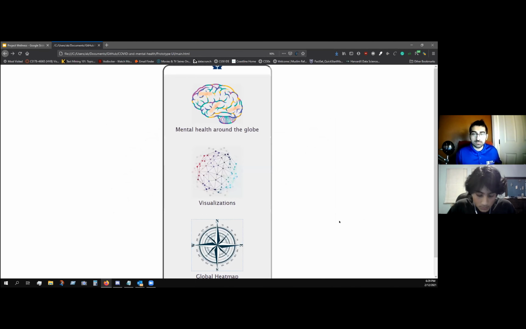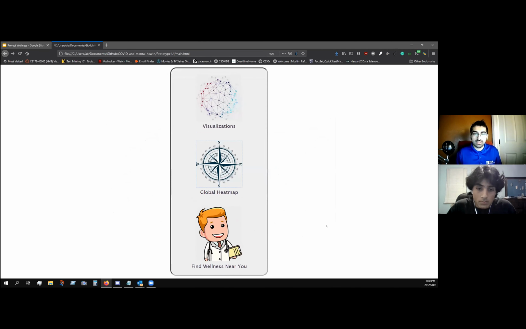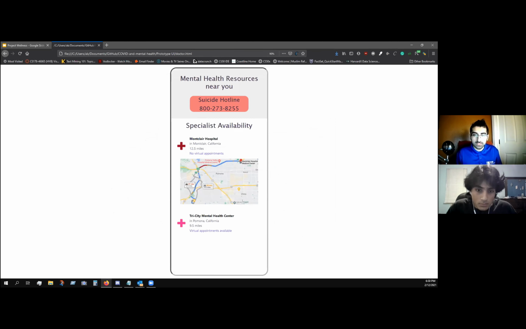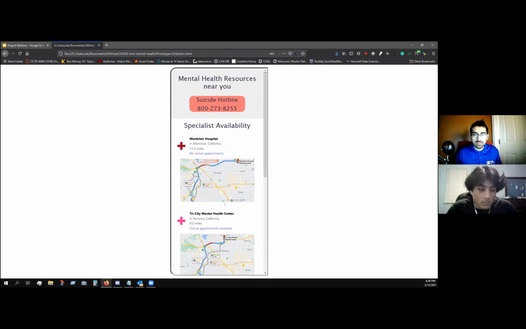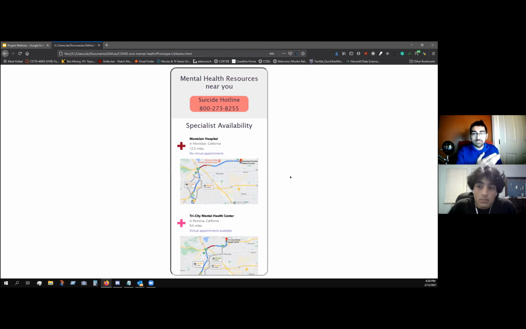Our most important section, which most aligns with what we're trying to say, is our Find Wellness Near You directory of the application, which will show a suicide hotline or whatever is most popular in terms of a mental issue. Like in the United States, if it's depression, we could have a depression hotline or a different resource on top, and these will be color coded. Pink is for mental health, and red is for hospitals.